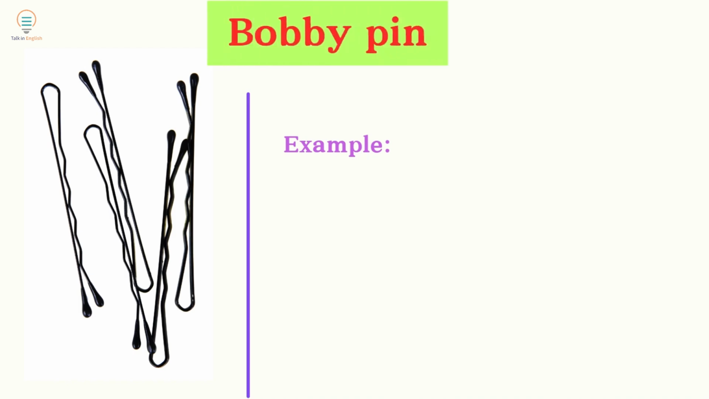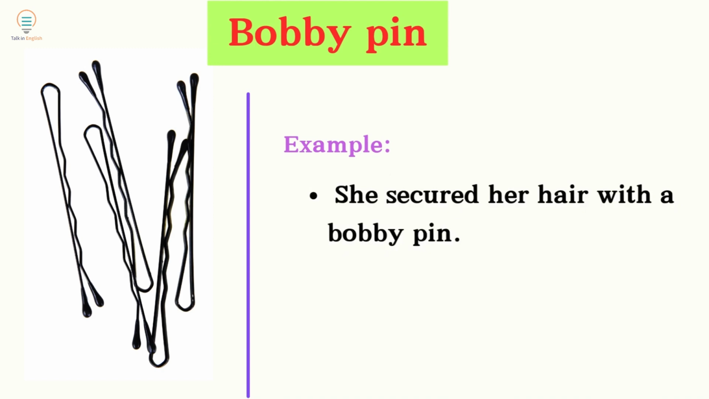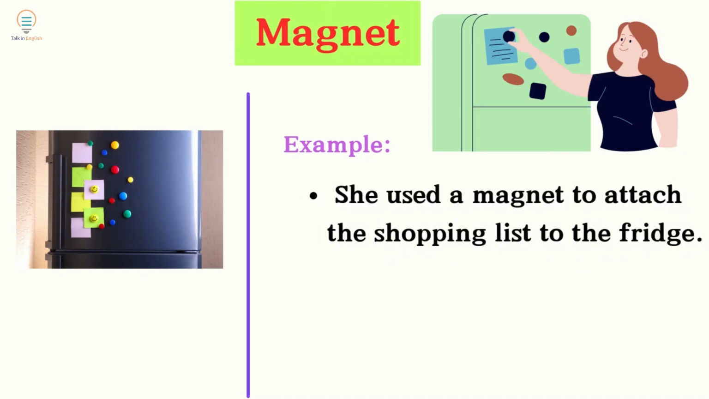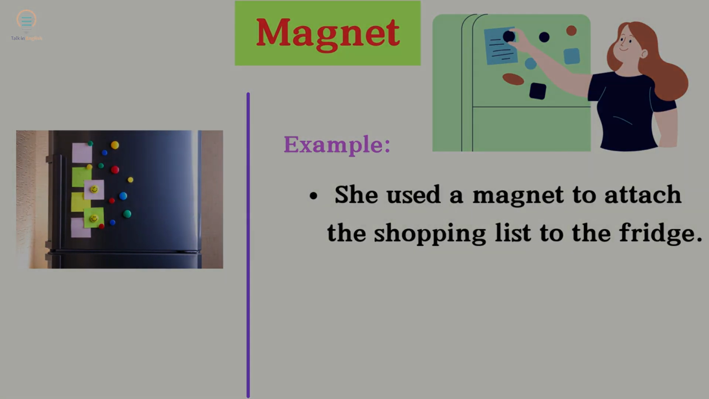Bobby pin. She secured her hair with a bobby pin. Magnet. She used a magnet to attach the shopping list to the fridge.